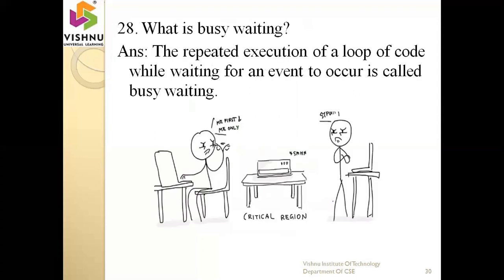Particular section. Busy waiting. Busy waiting means we are continuously waiting to occupy the processor or occupying the resource. Then that state is called a busy waiting. So here in this example, I want to occupy this position. Actually, these two people want to occupy this location. So they're continually checking the information whether this location is free or not. If this location is free, then any one of them enters into the corresponding location. If the location is not available, then they continuously stay in a waiting state. Then that situation is called a busy waiting.